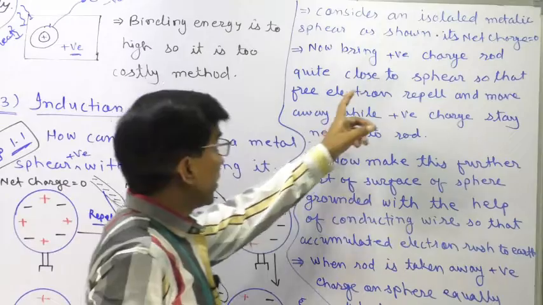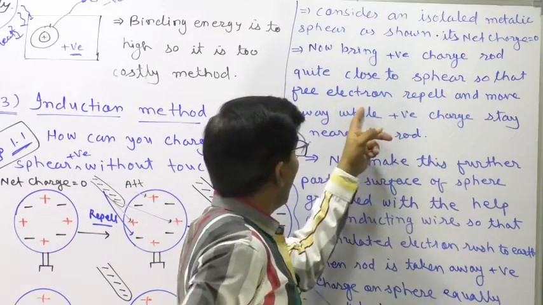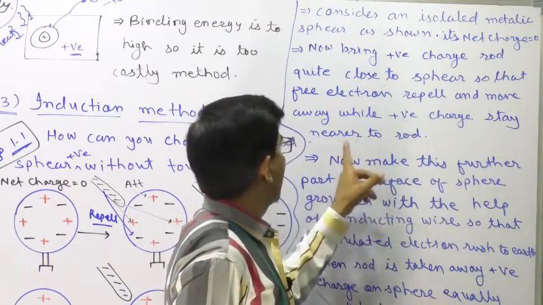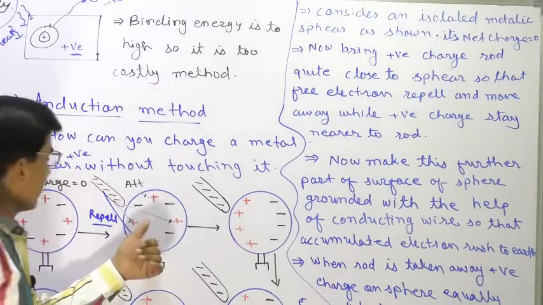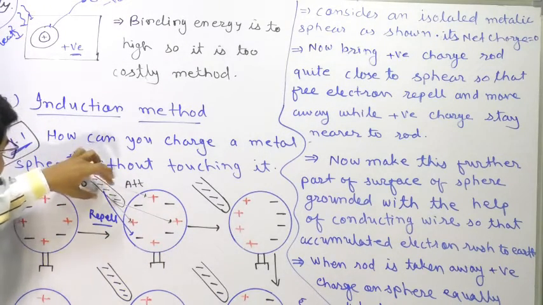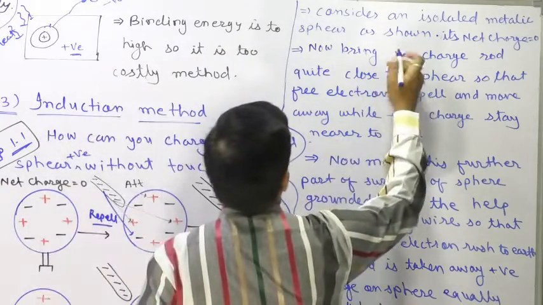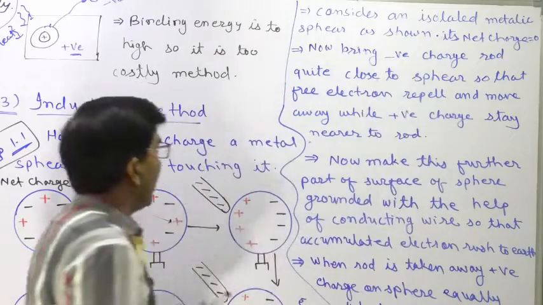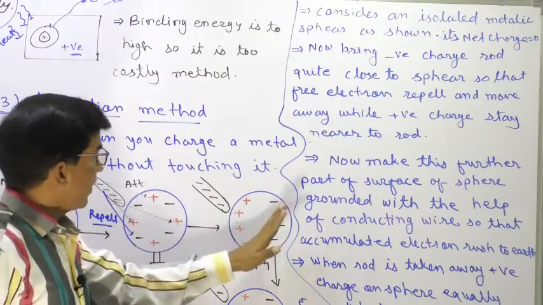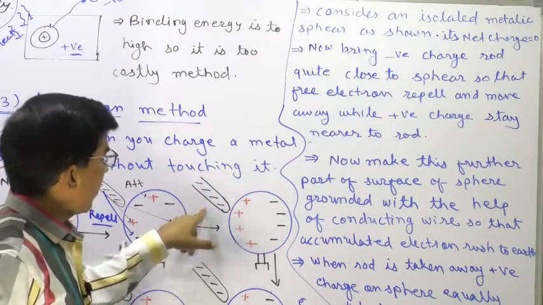Now bring a positively charged rod quite close to the sphere so that free electrons are attracted, while the positive charge stays away. When we bring a negatively charged rod, electrons move away while positive charge stays nearer to the rod.